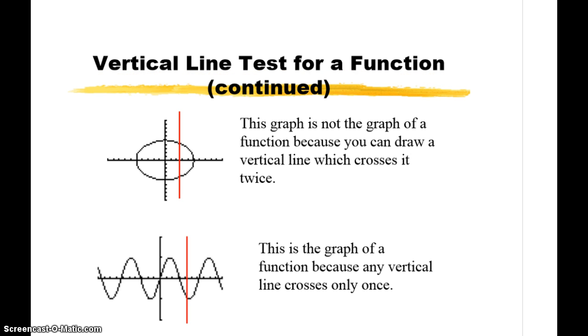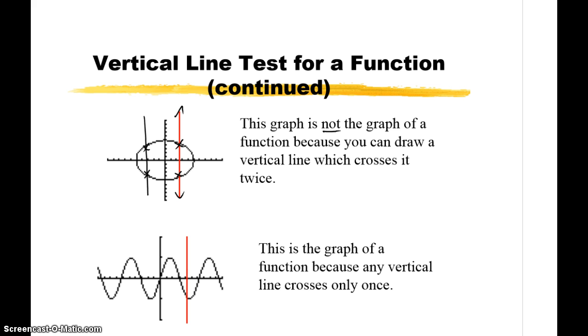And here are some examples of this. If you look at this first example, we have a graph of some equation. However, this graph is not the graph of a function, because you can draw a vertical line, namely this red line here, which crosses it twice. It crosses my graph at two different places. I can draw another vertical line here that does the exact same thing. So the vertical line test says this is not the graph of a function.